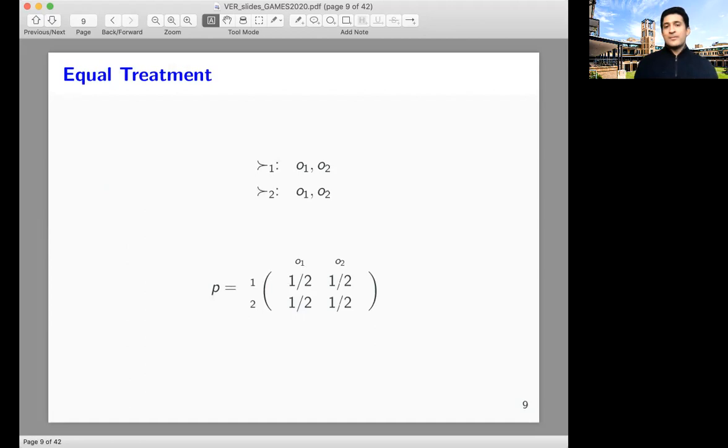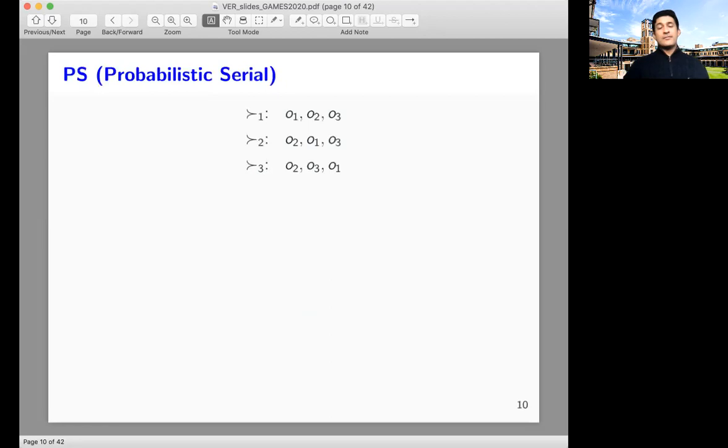Just to be on the same page, let me motivate why we're considering randomization. This is a very simple example where two agents have identical preferences over two items, O1 and O2. Obviously, since both agents have identical preferences over these objects, it makes sense from a fairness point of view that both agents should have equal probability of getting each of these items. Now, if we expand this example to more agents and various preferences, how to allocate these objects to agents is an important question.